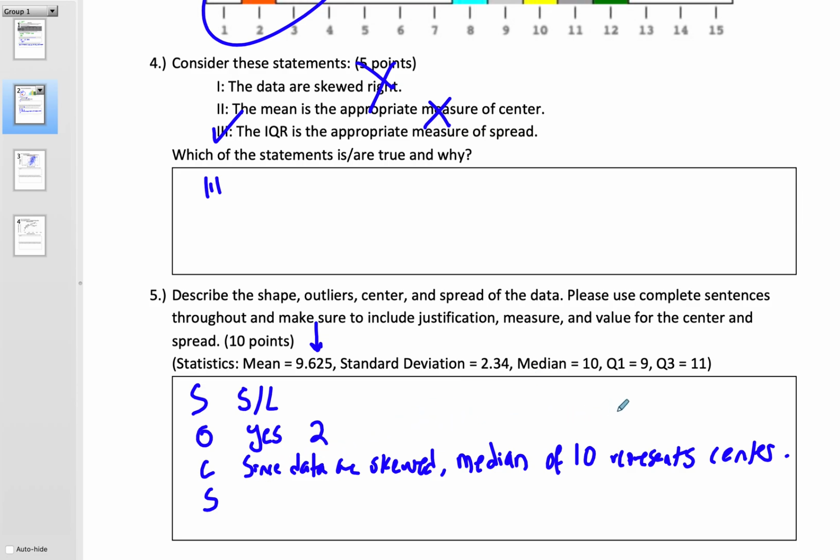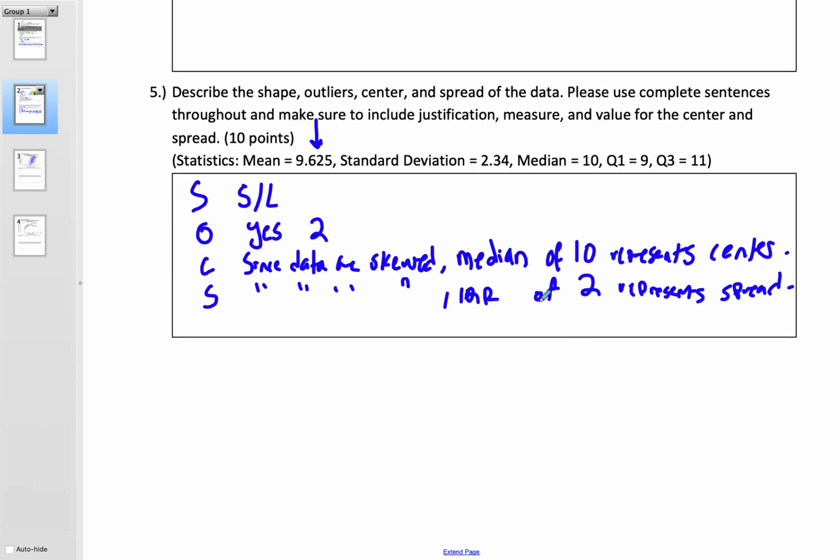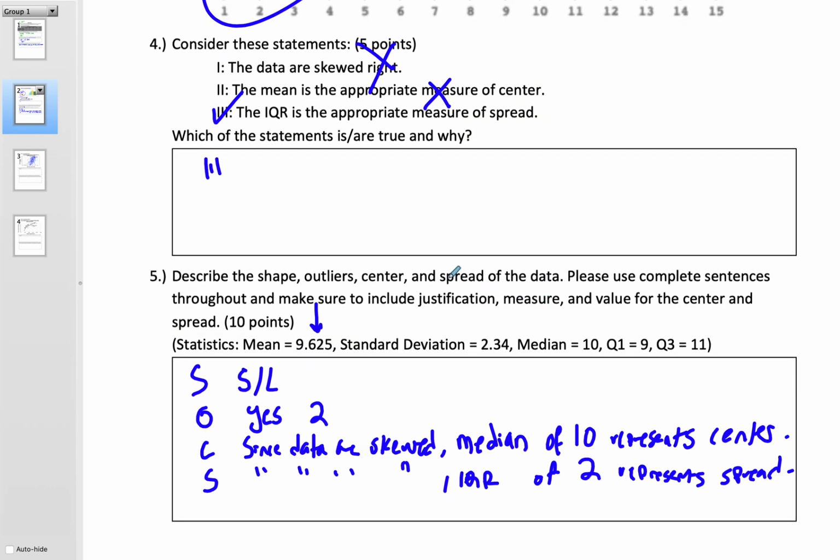But if I had given you precise reasoning, you would have understood it a lot better than if I just said 10, right? What would that have meant to you? Think about that before you learned it. Spread, since the data are skewed, you need to use the IQR of, in this case, 11 minus 9. You can do the calculation if you want. That's allowed. It represents the spread of the data, okay? All right, so again, rewind if needed to, and I'm going to go ahead and move on.